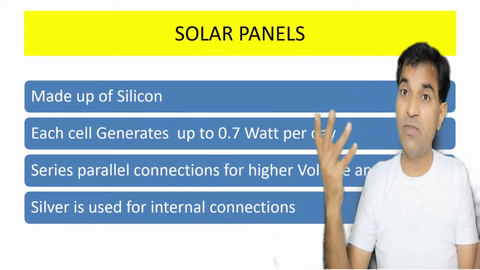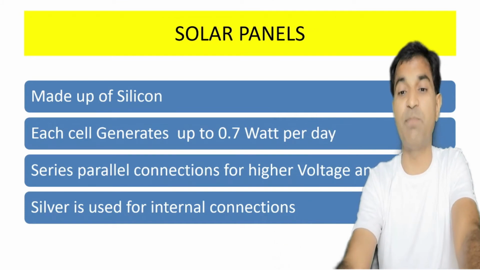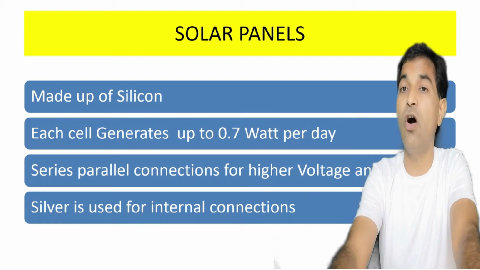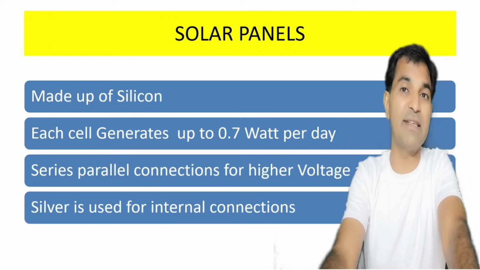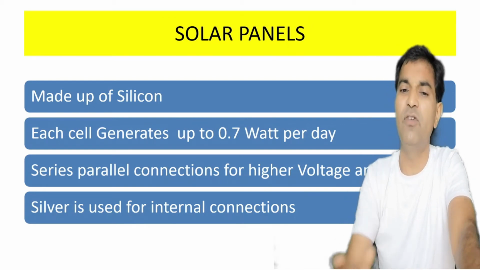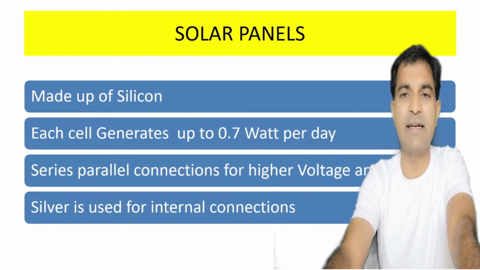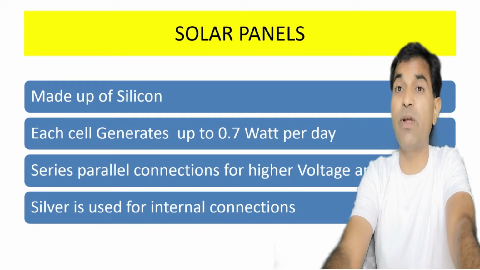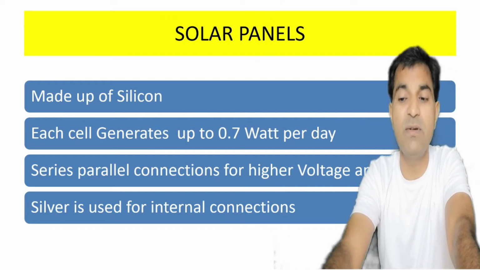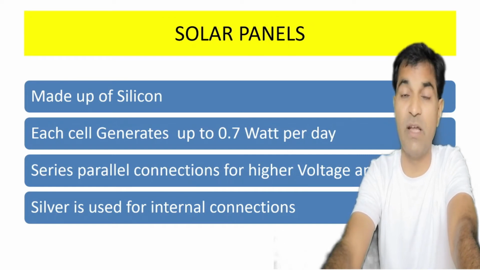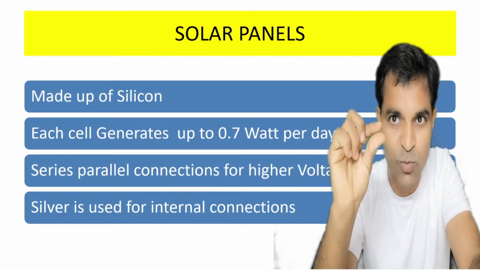Now, how to get more than that? We can use series parallel connection for higher voltage and current, right? You know very well that in our home 230 volt 50 hertz supply is there. So by getting 230 volts, we use just series connection and parallel connection for production of electricity at this level. Silver is used for internal connection so that minimum loss occurs, because you know very well that silver is the best conductor of electricity. So we are using silver, but it is very very small in traces.